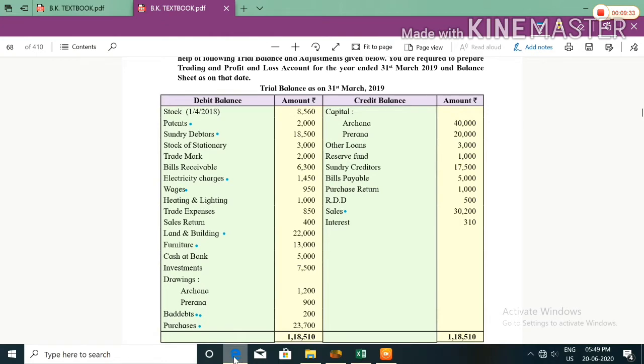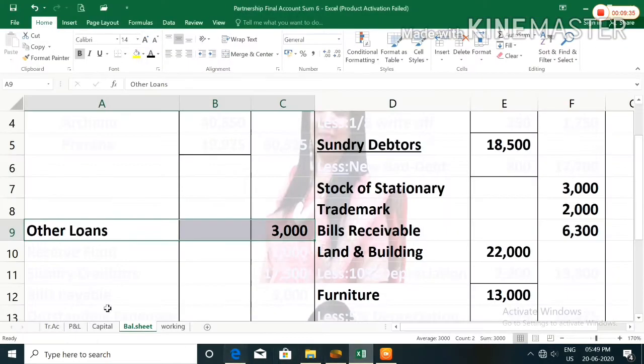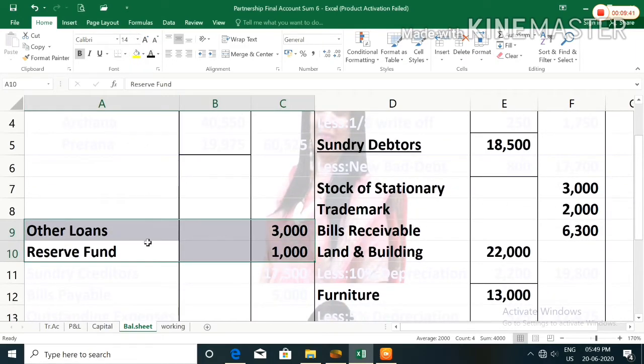Reserve fund. Reserve fund is also a liability. So in balance sheet liability side we will record reserve fund.